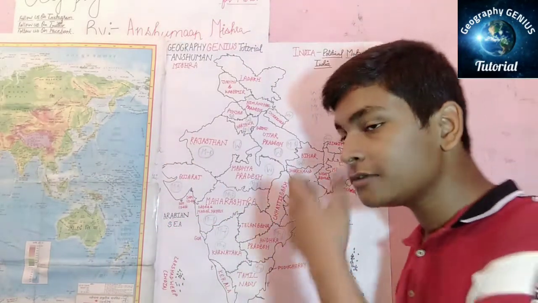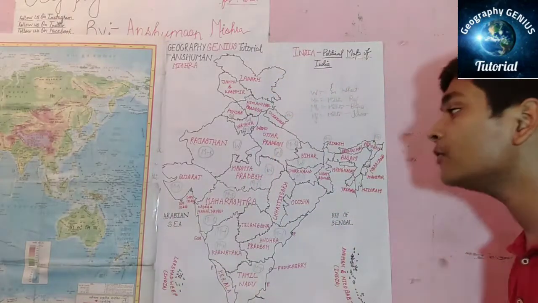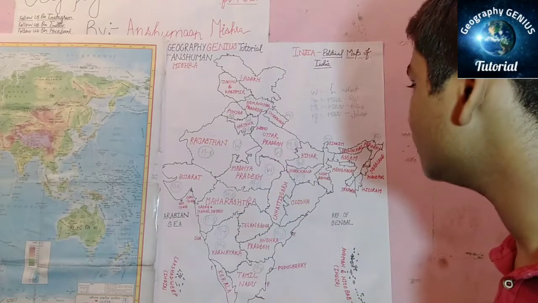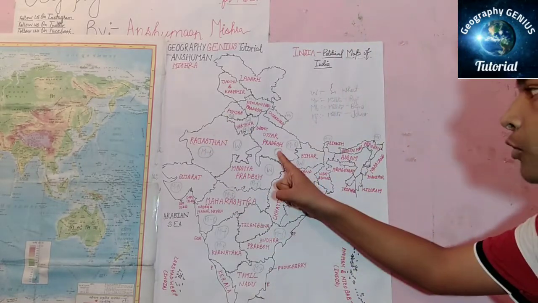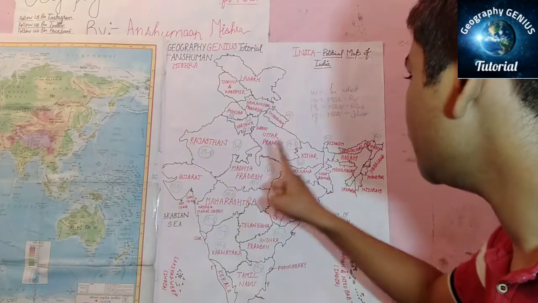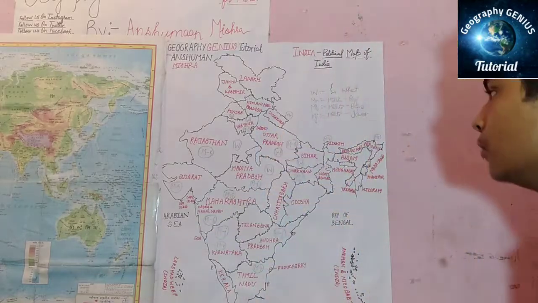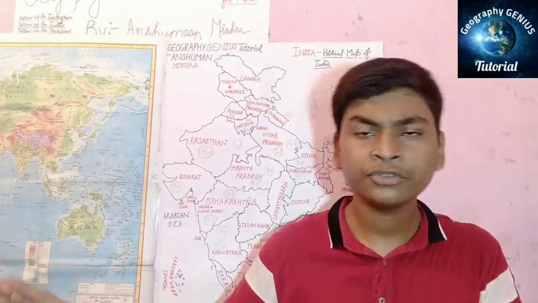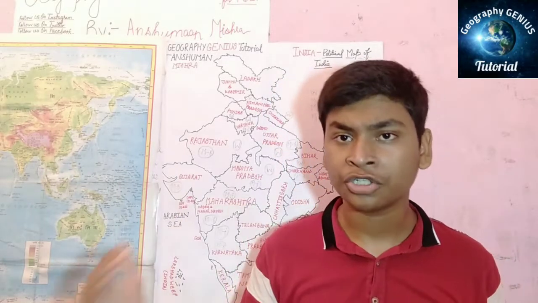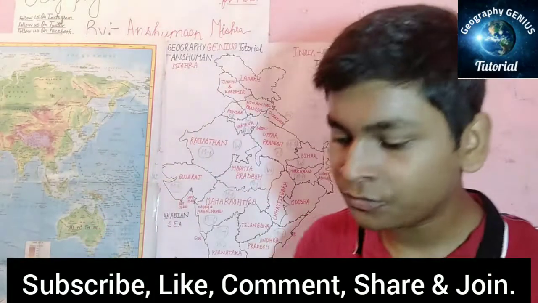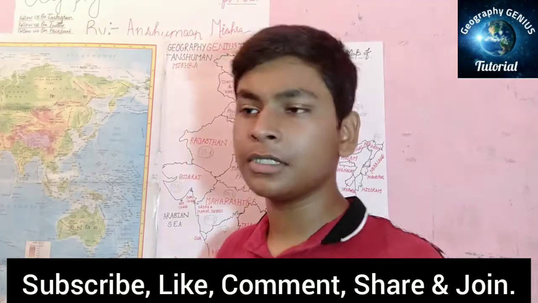Now I will tell you the states where this crop is found: Madhya Pradesh, Rajasthan, Uttar Pradesh, Bihar, Haryana, and Punjab. These are the leading producers of wheat. It's not that other states don't produce it, but these have quite good production because of these criteria.